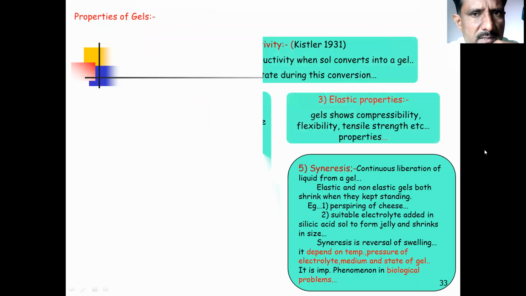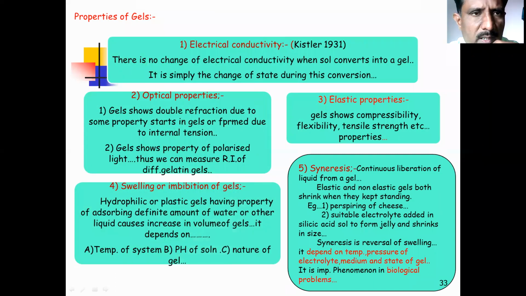Next is the properties of gel. These are some of the properties best shown by the gel: electrical conductivity, optical property, elastic properties, and swelling or imbibition of the gel. Syneresis is the best property which is exhibited by the gel particle.